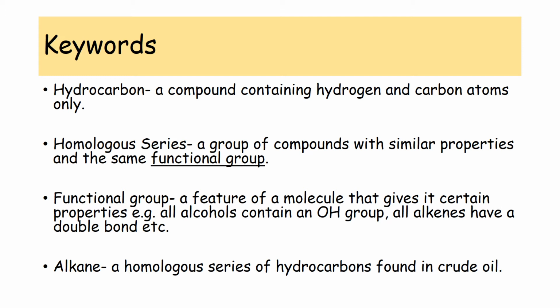Chemicals in a homologous series increase in size by one atom as you go up the sequence, which you will see clearly in the next couple of slides. The third word is functional group. A functional group is a feature of a molecule that gives it certain properties. For example, all alcohols contain an OH or hydroxide group, and all alkenes have a double bond. The next word is alkane. This is a homologous series of hydrocarbons that are found in crude oil. We'll be looking at the structure of these in the next slide.